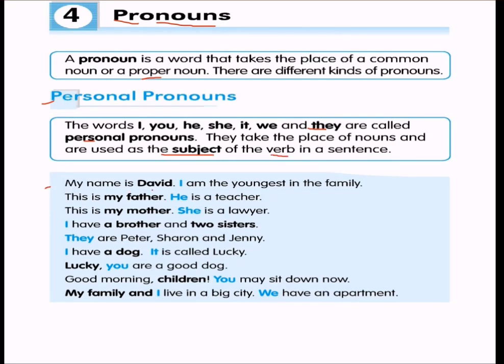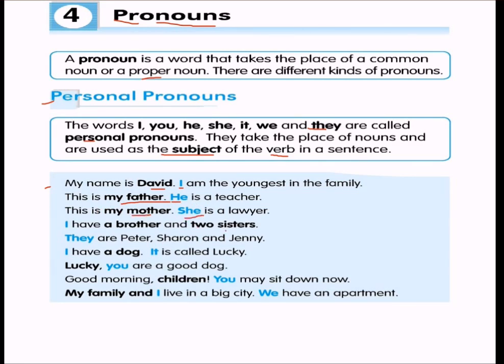Like, my name is David. This is a proper noun. I am the youngest in the family. I, this is a pronoun. This is my father. My father is a noun, which is a common noun. He is a teacher. He is a pronoun. This is my mother. She is a pronoun.